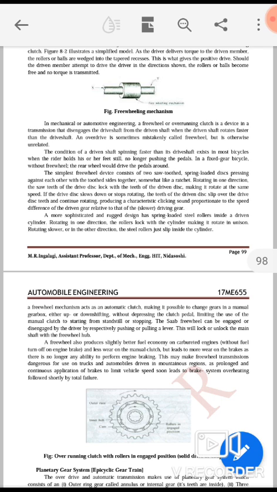A more sophisticated and rugged design has a spring-loaded steel roller inside a driven cylinder. Rotating in one direction, the roller locks with the cylinder, making it rotate. In the slower or the other direction, the steel roller just slips inside the cylinder.